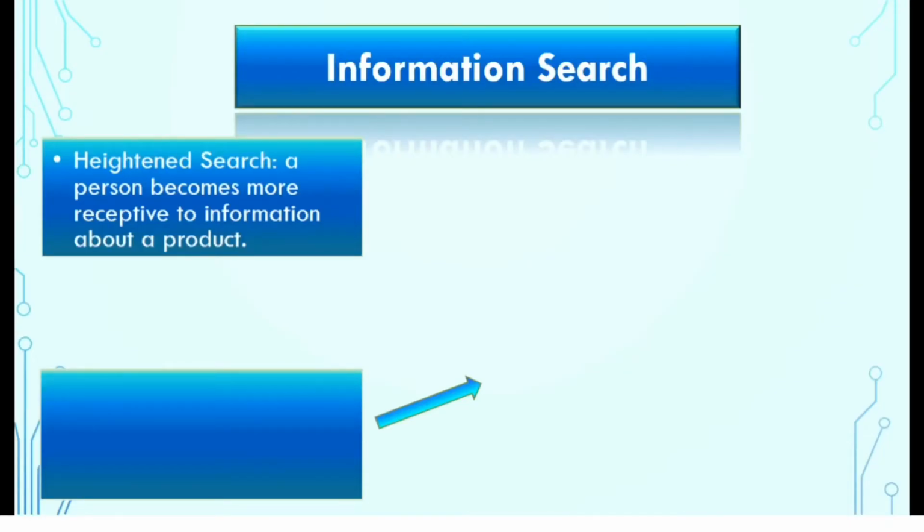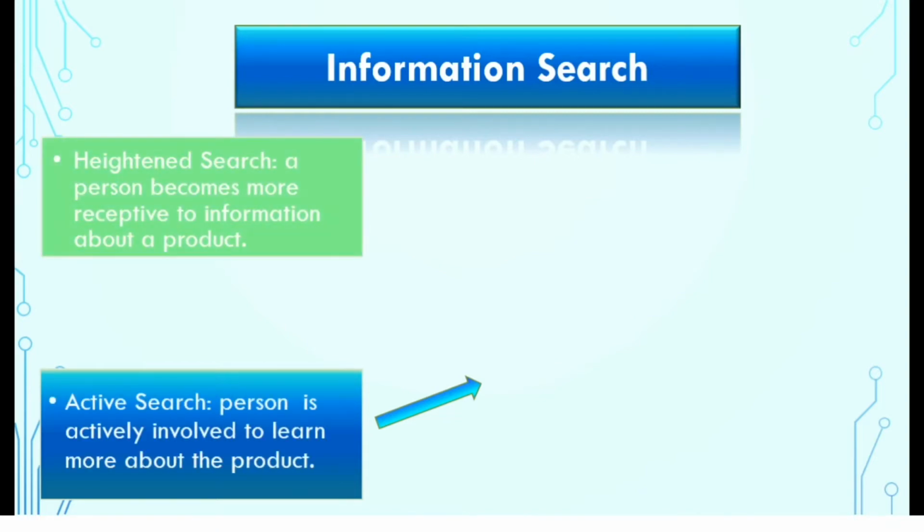The next stage is information search stage. During this stage, consumers search for information related to a problem or their need. Information search takes place at two levels. Heightened attention. It means that a person becomes aware or more receptive to information about a product. Active information search means the person starts reading more material, calls his friends, may search information online, or visit stores or learn more about the product.